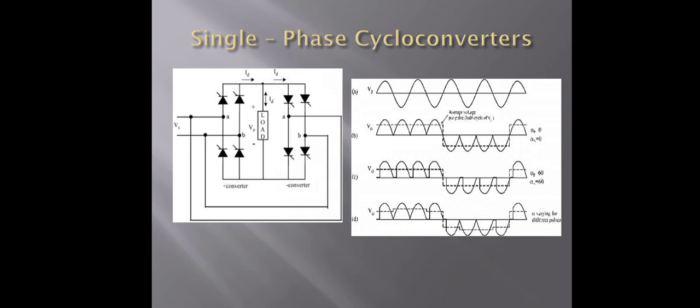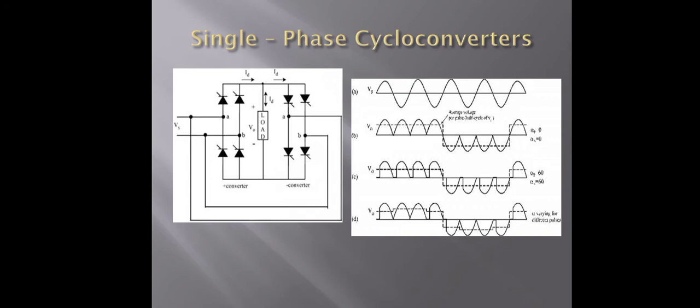The time delay angles are such that the output voltage of one converter is equal to and opposite of the other converter. If there are two converters, the first is the P converter and the other is the N converter. When the P converter is operating alone, the average output voltage is positive, and if the N converter operates, the output voltage is negative.